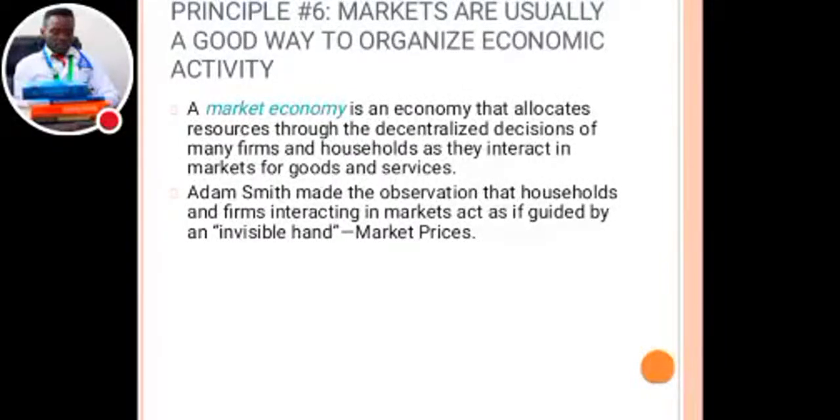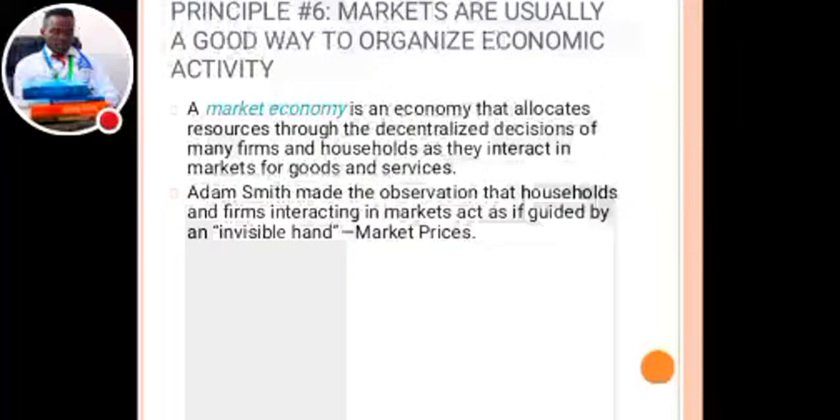Principle number 6: Markets are usually a good way to organize economic activities. What is a market? A market is the place where buyers, sellers, suppliers as well as demanders meet to do business. So a market economy is the economy that allocates resources through the decentralized decisions of many firms and households as they interact in markets for goods and services.